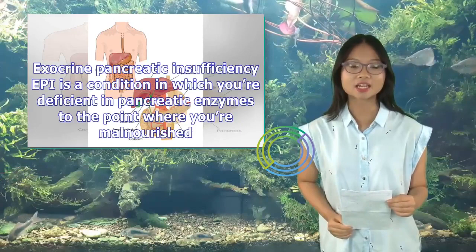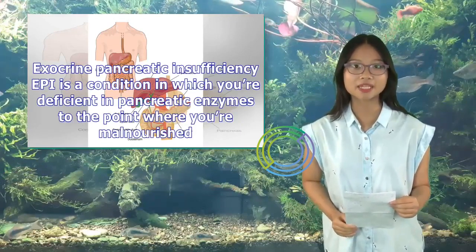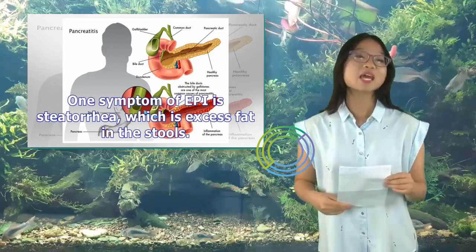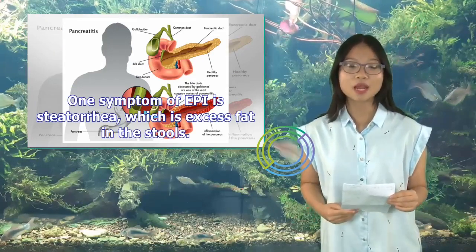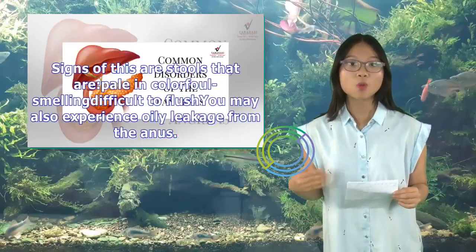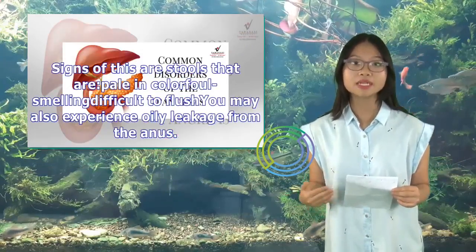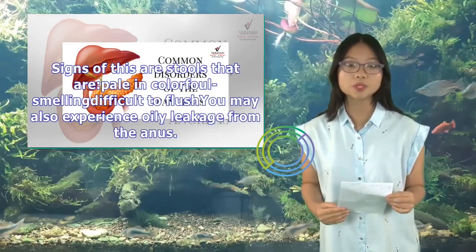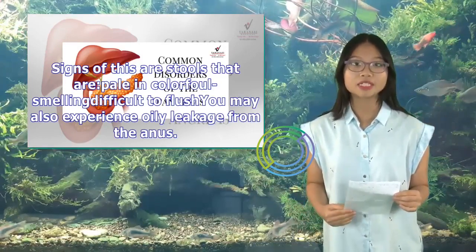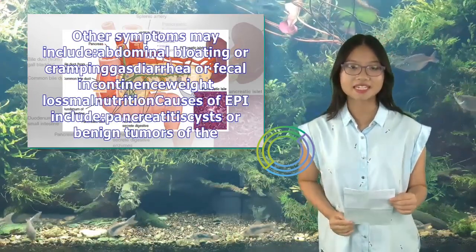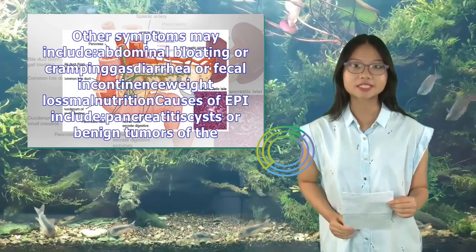Exocrine pancreatic insufficiency: EPI is a condition in which you're deficient in pancreatic enzymes to the point where you're malnourished. One symptom of EPI is steatorrhea, which is excess fat in the stools. Signs of this are stools that are pale in color, foul-smelling, difficult to flush. You may also experience oily leakage from the anus. Other symptoms may include abdominal bloating or cramping, gas, diarrhea or fecal incontinence, weight loss, malnutrition.